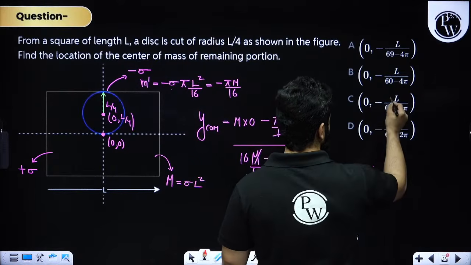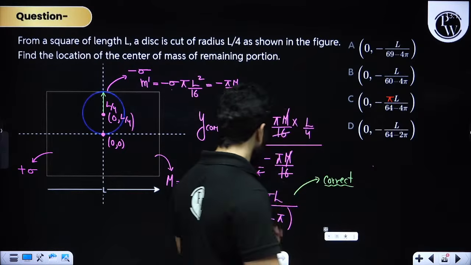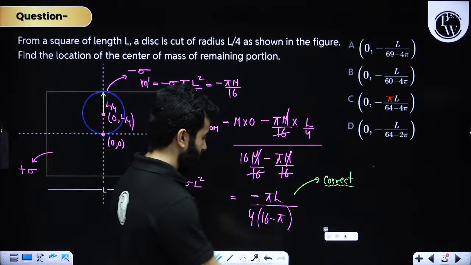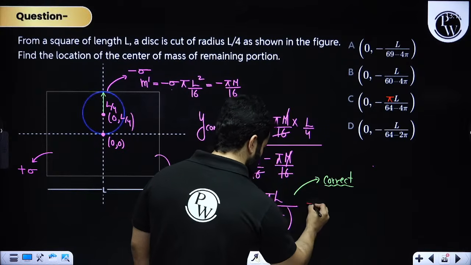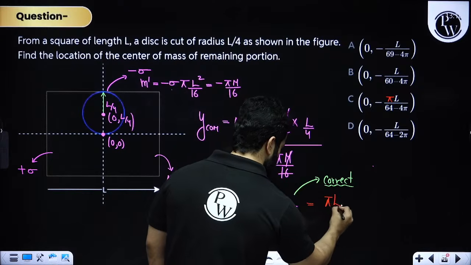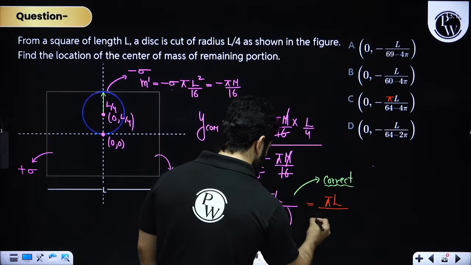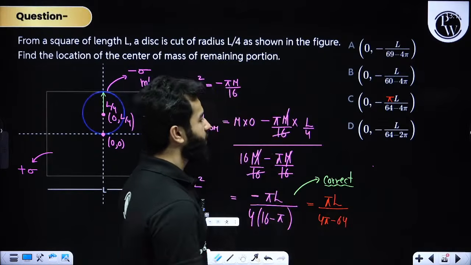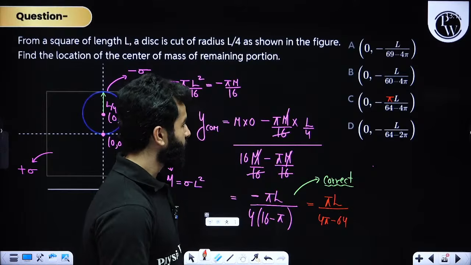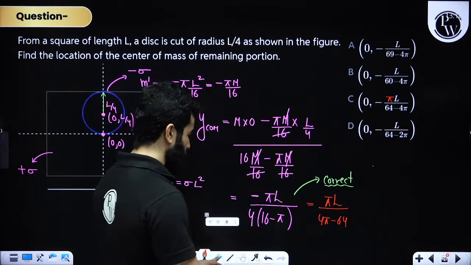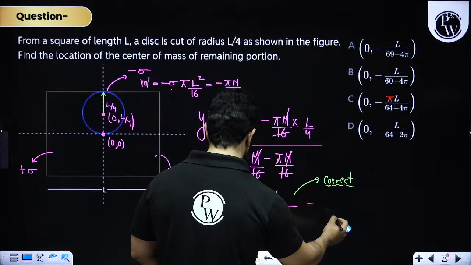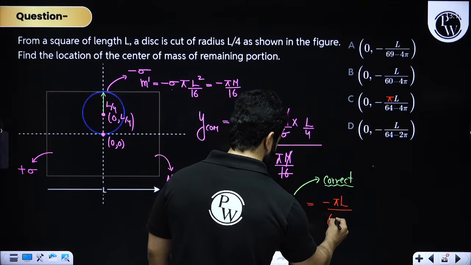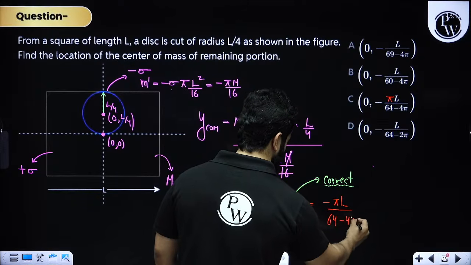If there is one pi over here, this will become pi L, and this minus sign can be absorbed, so the denominator becomes 4 pi minus 64. Or if you want to have a minus sign over there, you write minus pi L divided by 64 minus 4 pi.